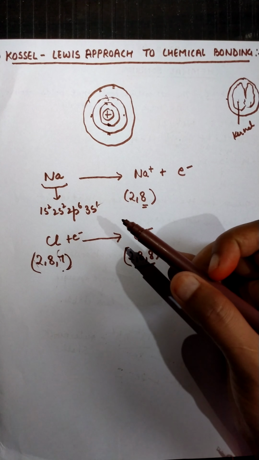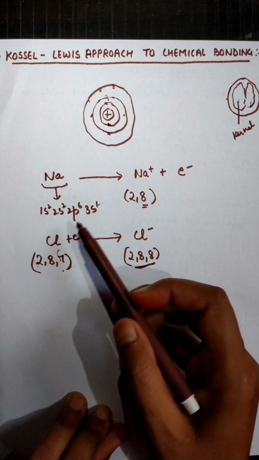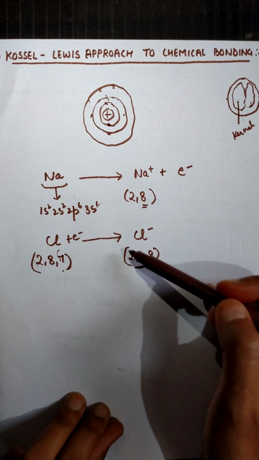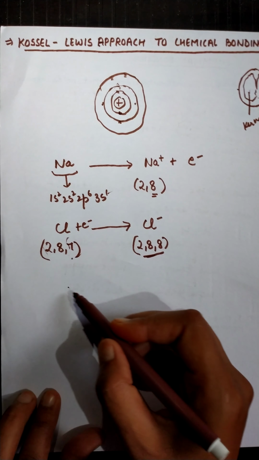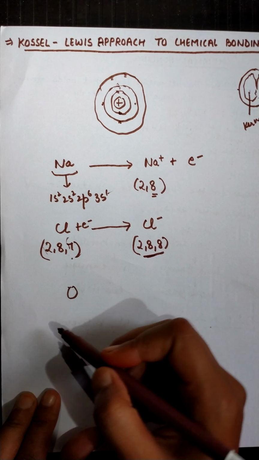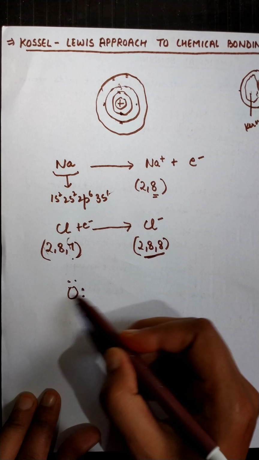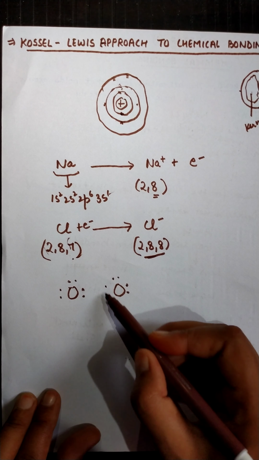Now the next thing is that every atom is losing or gaining electrons to complete its octet. One more example: if we take oxygen, we know that oxygen has 6 electrons in its outermost valence shell.